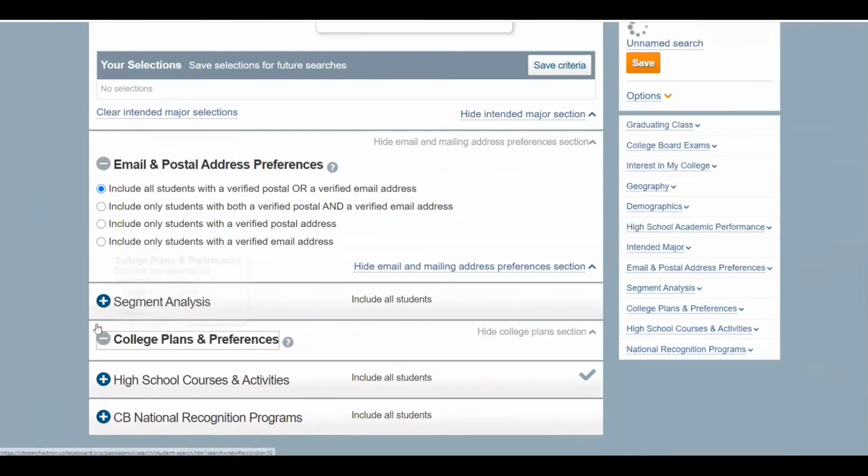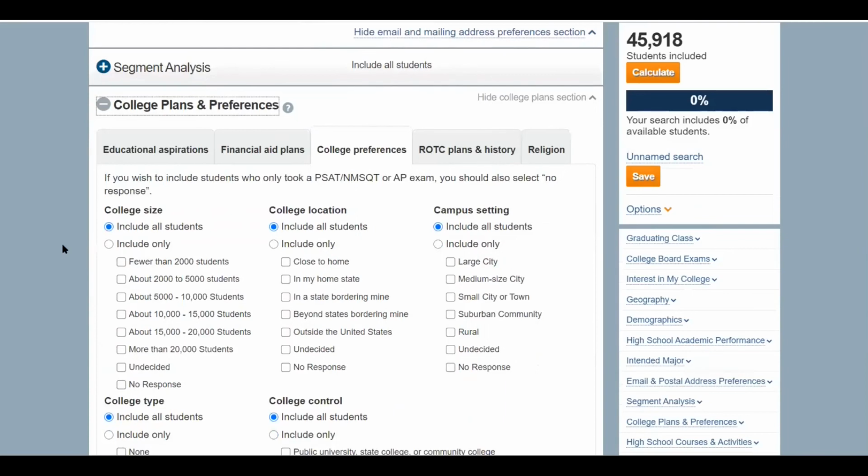In the College Plans and Preferences section, keep in mind that these questions often go unanswered by students. But if you need to include any of these filters, be sure to include no response so that you don't miss students who are otherwise likely to meet your criteria.